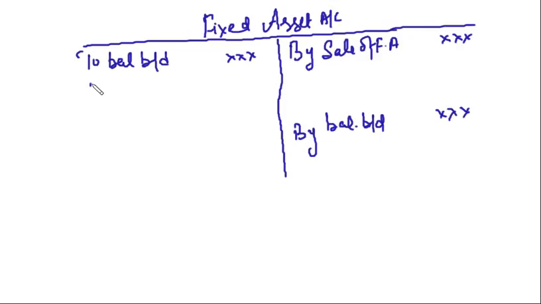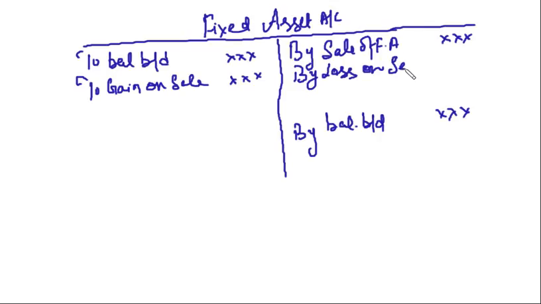If there is a gain, I will say to gain on sale. If there is a loss, I can say by loss on sale. Clear? You might be given the information regarding the depreciation also. So I will say by depreciation.